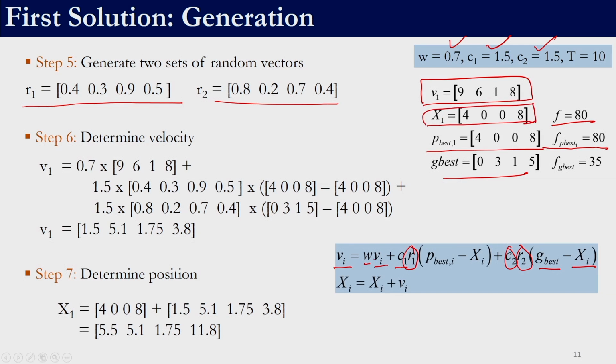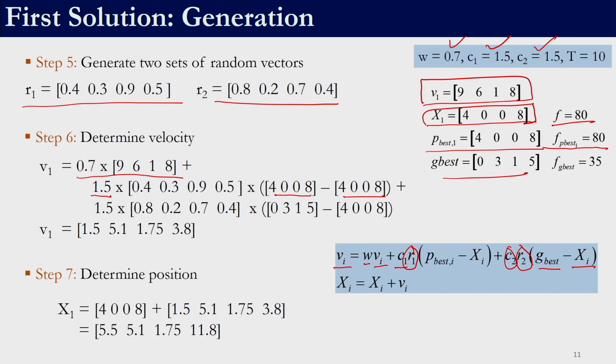If we plug those values in, 0.7 into 9618. In the first iteration P best and the solution are the same, the current position and the current P best are the same, so this will contribute 0. This will happen for all the 5 solutions, but remember it will happen only in the first iteration.